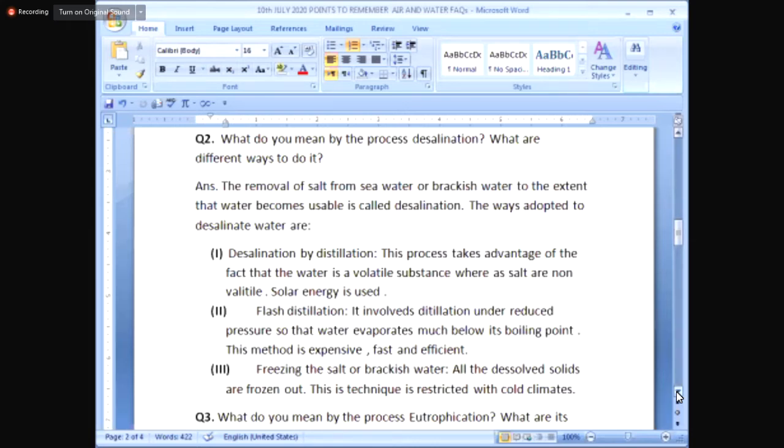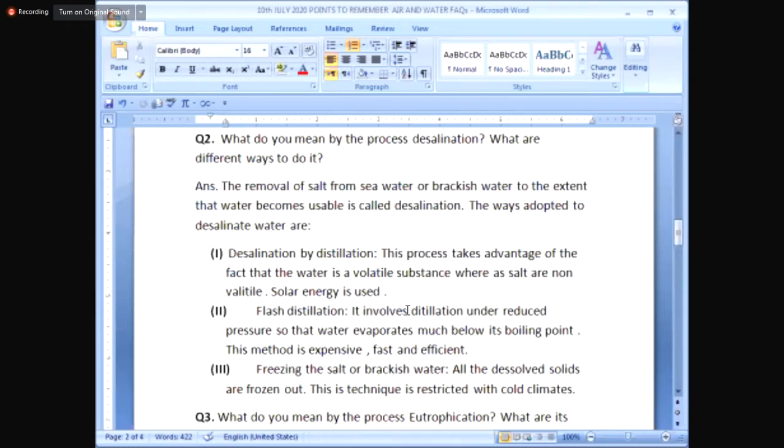A more sophisticated and more expensive method of distillation for water to become less brackish or less saltish is flash distillation. It involves distillation under reduced pressure. And you know, when the pressure is reduced, the water evaporates at much below its boiling point.